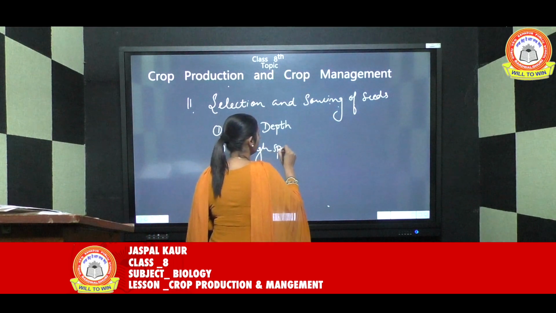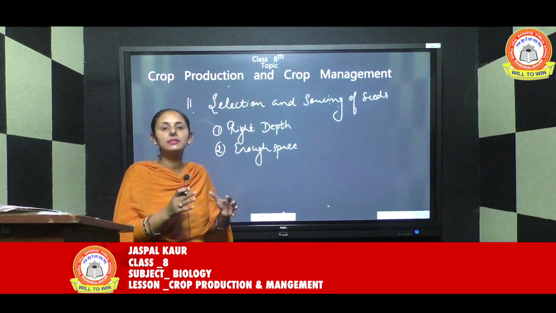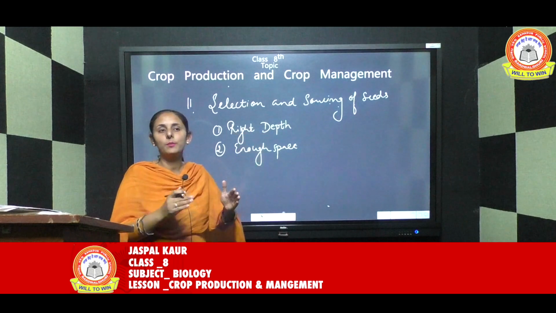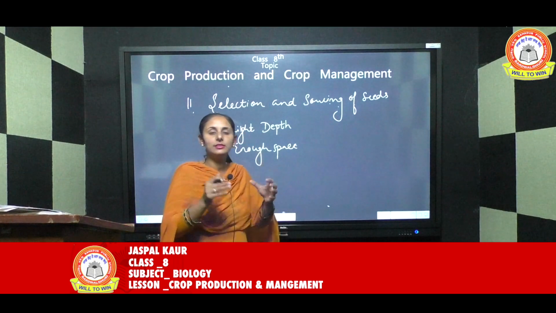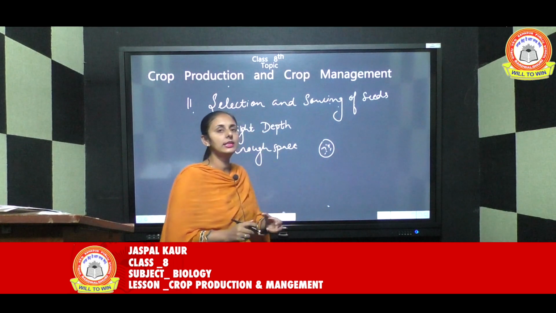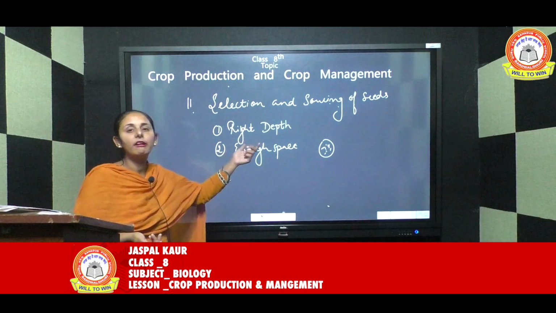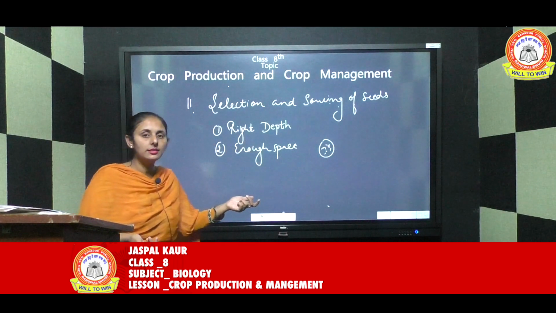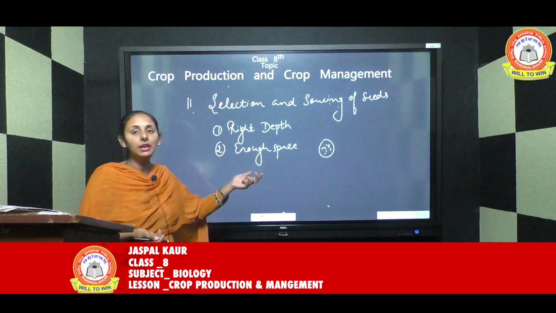When we are sowing the seeds, proper spacing should be there. They should be sown at proper gaps. If we put all the seeds together in the same place, then when they grow into plants there will be competition between them for space, water and nutrients, so the growth will not be proper.